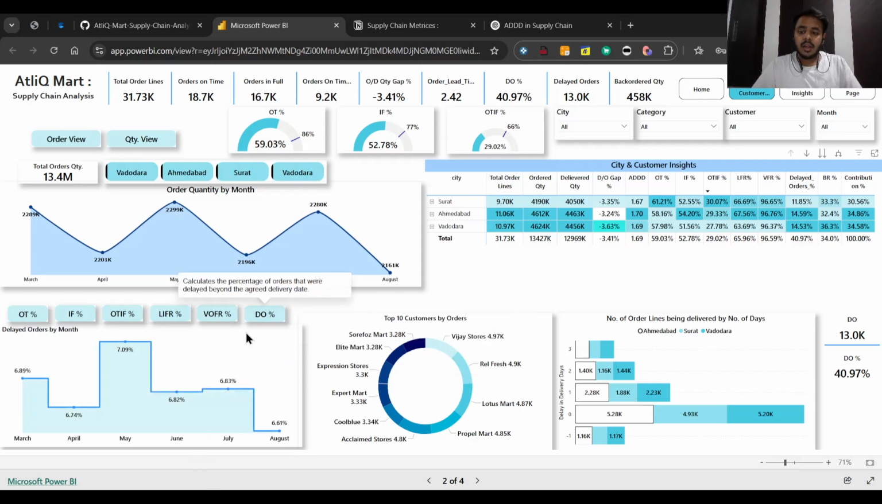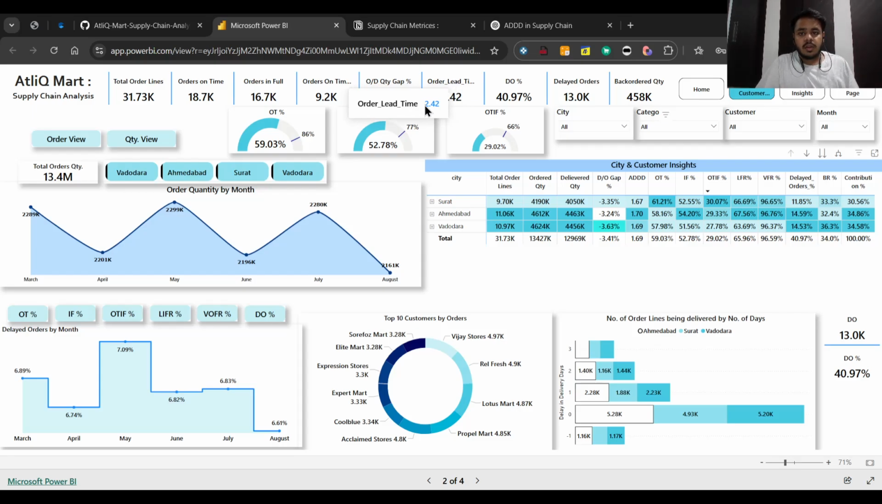Now coming back to the delayed orders. The delay order percentage is almost 40% as you can see, which means 40% of the order lines are getting delayed. 40%. Can you see? And 13,000 orders are getting delayed. So what's the order lead time? Order lead time basically is the time in which your order gets prepared and shipped. The gap between the order date and the delivery date is almost 2.42 days. So basically it is 2.5 days. Within 2.5 days you're getting your order.